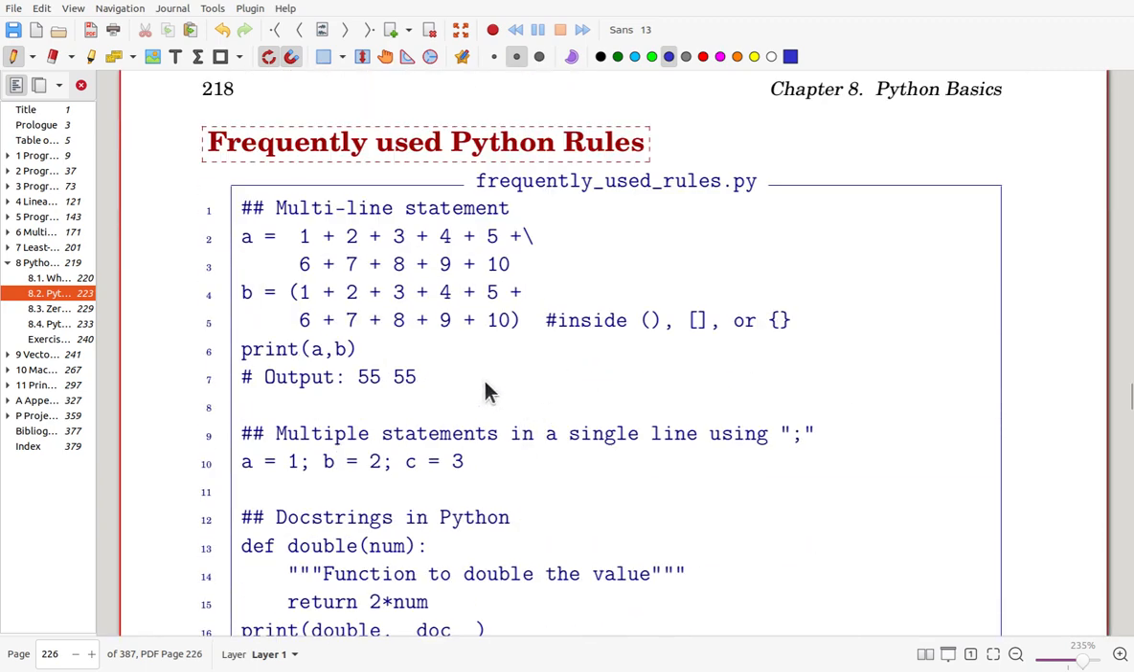Here we have frequently used the Python rules. Sometimes on a line you have to do many things, and then it goes over one line. Then you can use this sign to put everything in multiple lines. Or you may use parentheses, brackets, or braces to make a group. Then without the line-change sign, it is considered as one line.